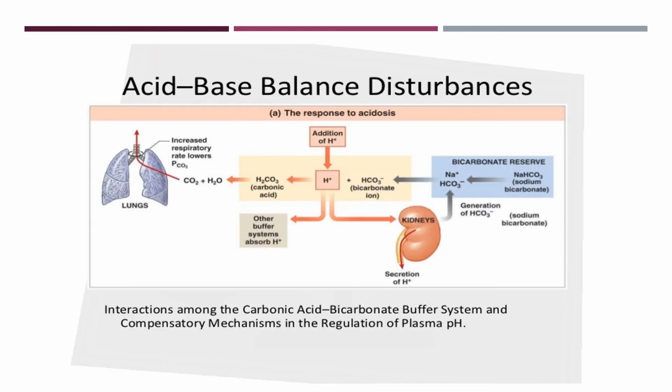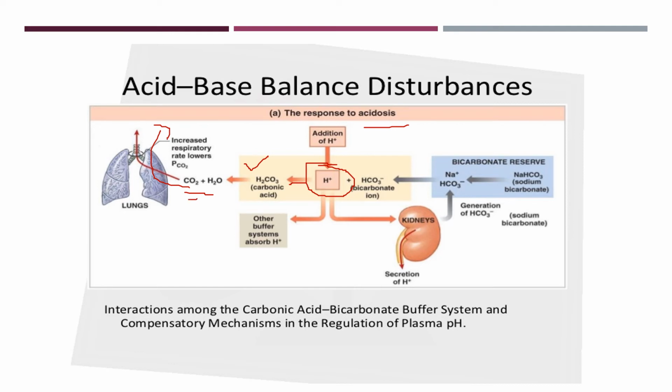And this is, in a nutshell, what happens in a condition of acidosis, when more H+ is added in our body. The H+ combines with bicarbonate to form H2CO3, which forms carbon dioxide and H2O, and the lung will try to exhale, or wash out, this carbon dioxide.